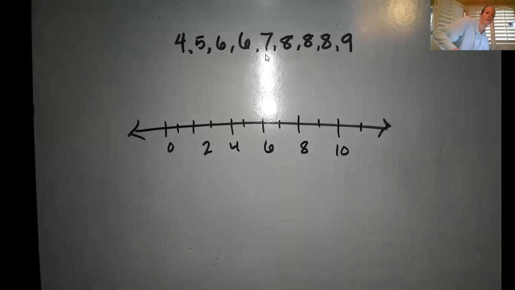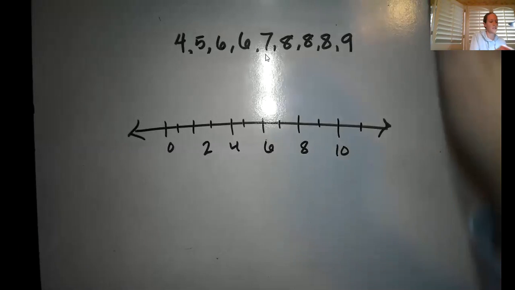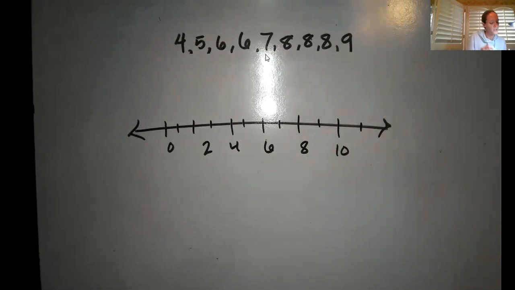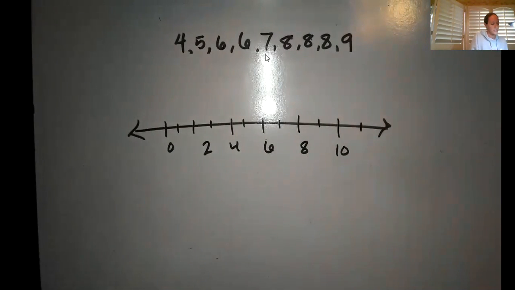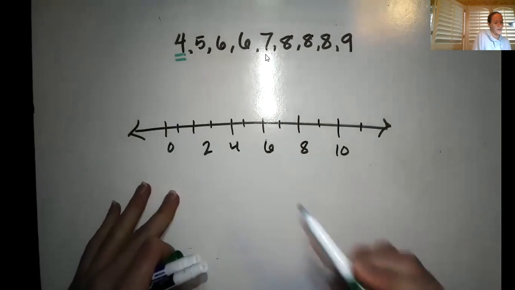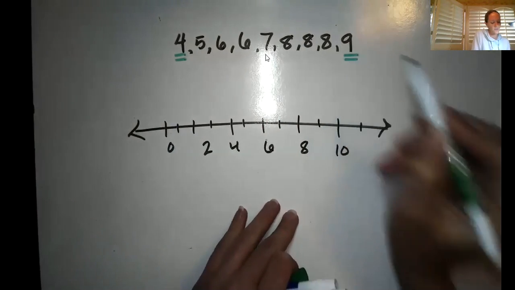Here we go. All right. Now, if you notice, just a second ago, if you need to, scroll back in the video, I am taking those data and I have written them in numeric order. As I'm writing them in numeric order, I'm also thinking of, remember, quartiles, cutting them into fourths. I'm trying to figure out where the middle of this data is. First of all, hold on. We technically can right away see the least data value, which is 4, and the greatest data value, which is 9.